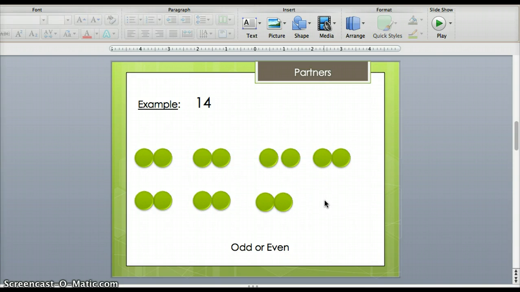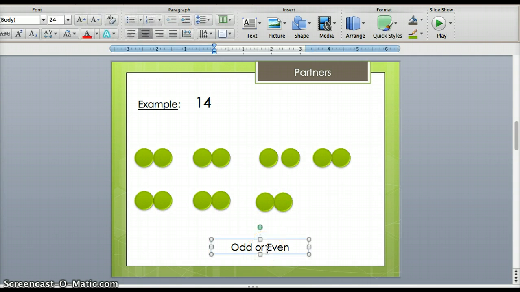When I look at my 14 into partners, I can see that there are 1, 2, 3, 4, 5, 6, 7 partner groups. I'm going to think back to Even Steven and Odd Todd. I know that Even Steven likes for things to be equal or fair. All of my friends have a partner, and that seems pretty equal to me. I think Even Steven would be happy with this. That's why I know that 14 is an even number.